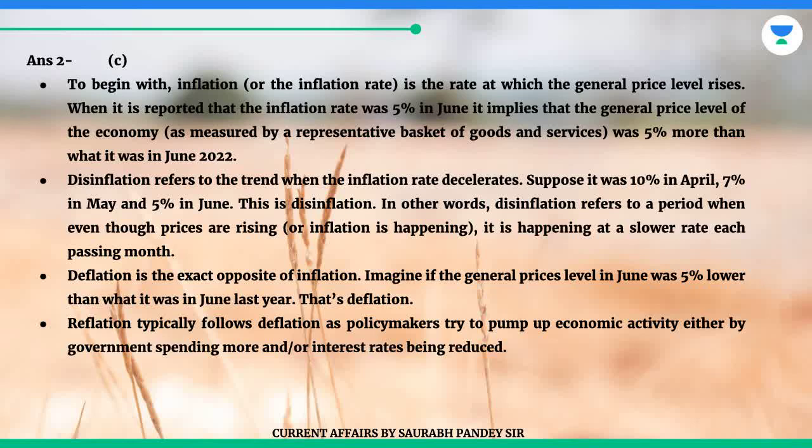Disinflation refers to the trend when the inflation rate decelerates. Suppose it was 10% in April, 7% in May and 5% in June. This is disinflation. In other words, disinflation refers to a period when even though prices are rising or inflation is happening, it is happening at a slower rate each passing month.